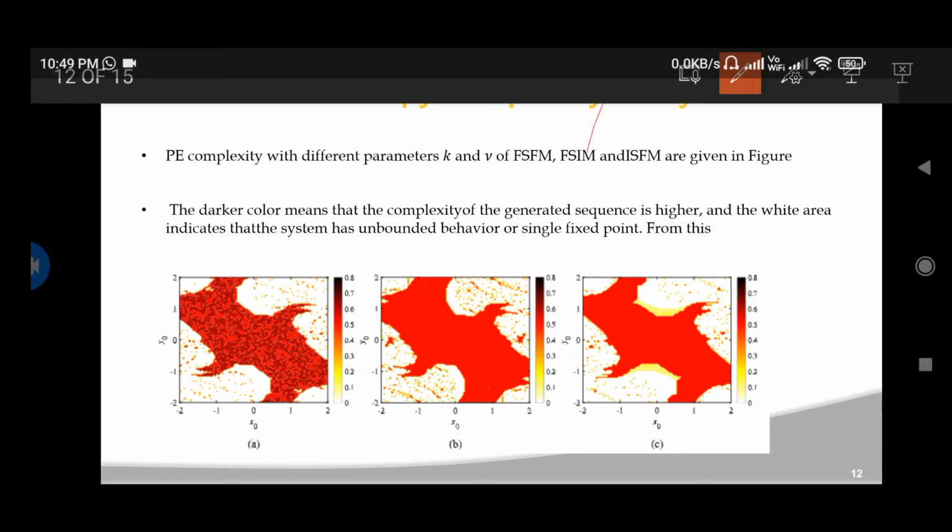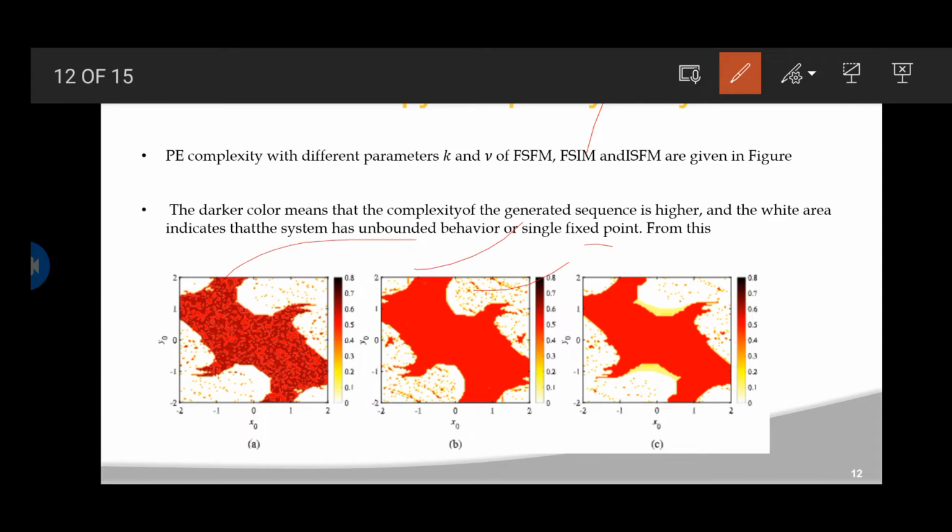The PE complexity with the different parameters k and v of FSFM, FSIM and ISFM are given in the figure. The darker color means the complexity of the generated sequence is higher, and the white area indicates the system has bounded behavior of a single fixed point. You can compare the colors of each and every graph presented in the slides, find the complexity with different parameters k and v of FSFM, FSIM and ISFM, and plot the graphs with different parameters. Then you can arrive at the final conclusion of the given equations.